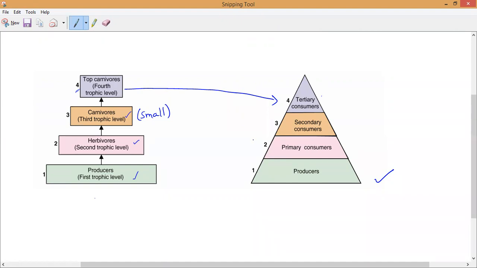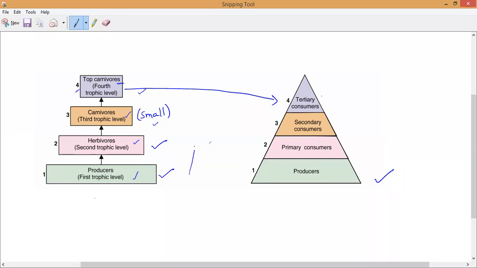Suppose producers are more or carnivores are more? Are plants more or are animals more? Plants are not living in our world; we are living in the world of plants. So the producers' count is more compared to the herbivores. The herbivores' count is more compared to the carnivores. The carnivores' count is very little compared to the herbivores' count, and the top carnivores' even less.